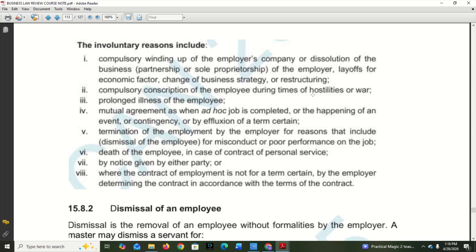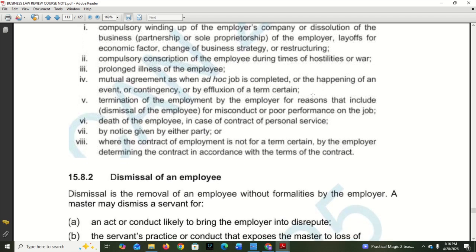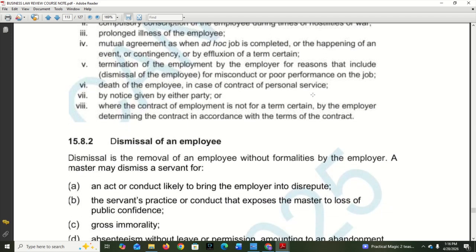1, compulsory winding up of the employer's company. When the company collapses, of course everybody has to go home. That's that. 2, compulsory conscription of the employee during times of hostilities or war. So if there is war and there is a mandate that people should join, and they conscript the worker, that's an example of involuntary termination. Okay. Prolonged illness of the employee. If the employee has been sick for a year or 2 and has not been able to carry out his work, of course that's a valid reason to let go.